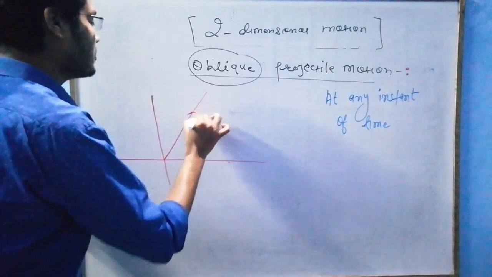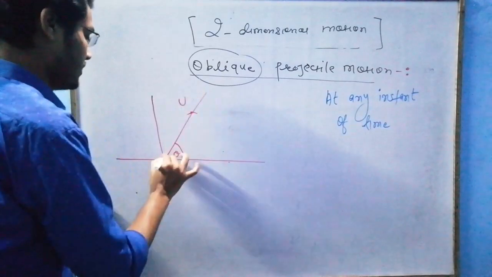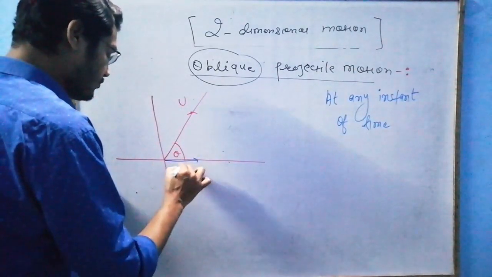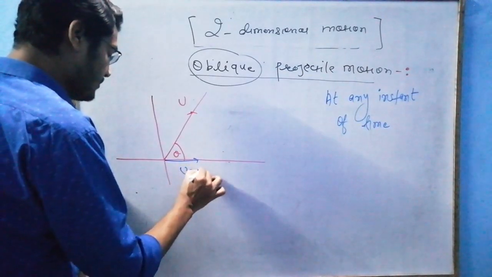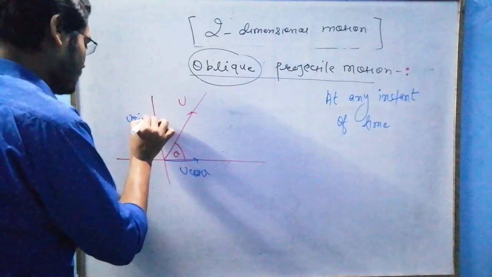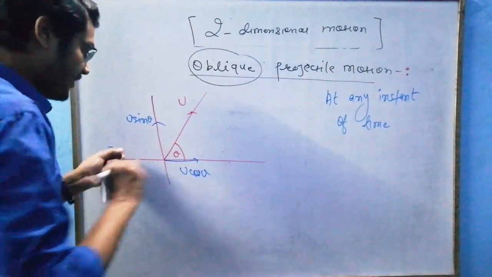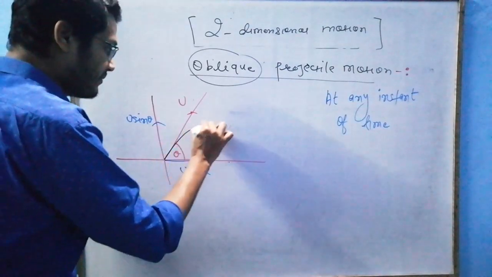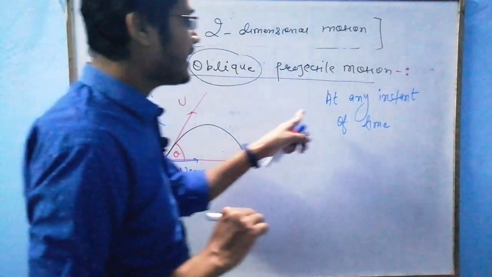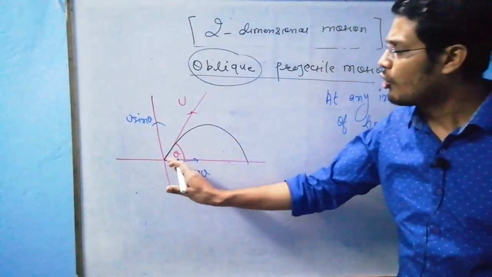A particle is projected at some angle theta with the horizontal. This component will be u cos theta, and this will be u sin theta. Now, sir, this will trace a path, and this path will be parabolic. At any instant of time, you can look on this curve.